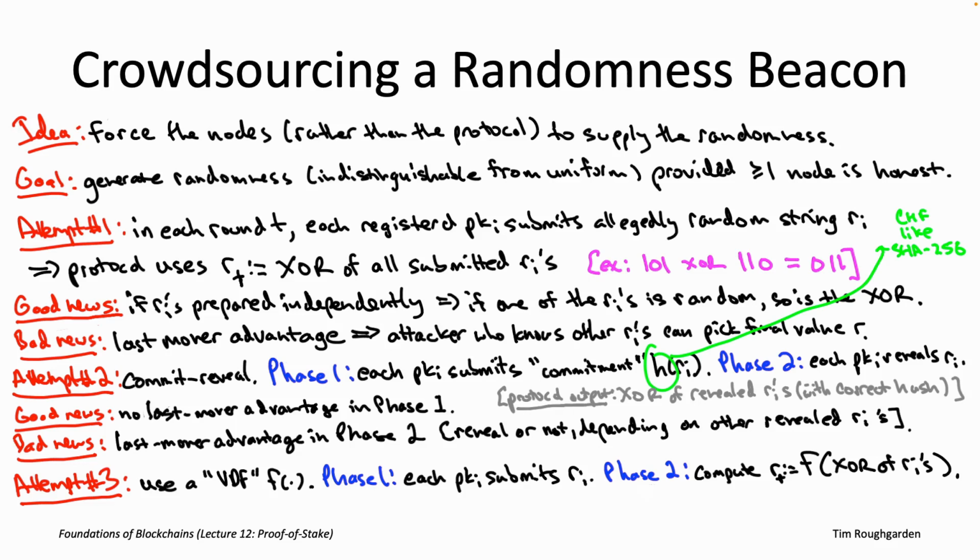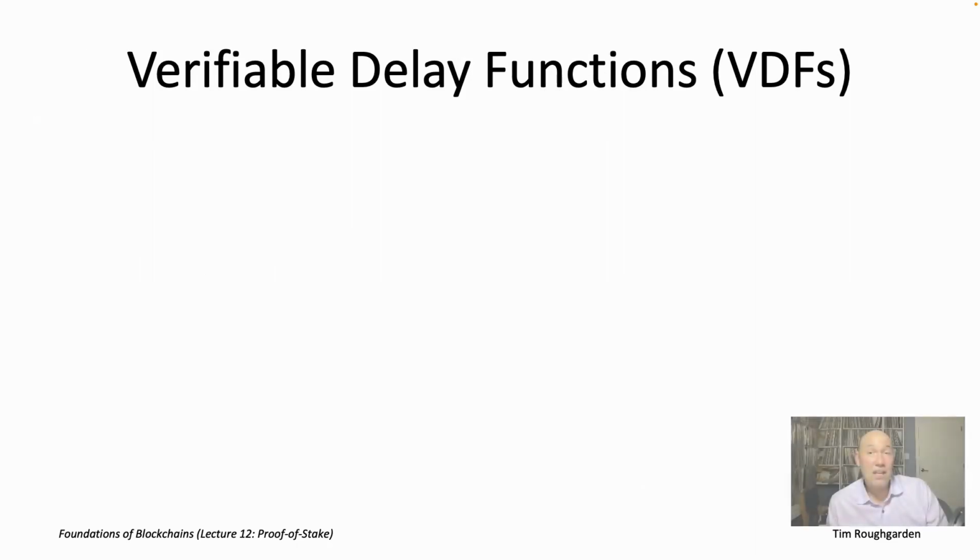So that should sound like a fatal flaw in this approach, until you remember something I said along the way, which is that if little f is cheap to evaluate, right? So with this attack, we were sort of using that assumption. We were assuming that the attacker, just in these last moments before the closing of phase 1, was able to try a zillion different possibilities for the output of little f. That's obviously only possible if it can evaluate little f quite quickly. So why not design little f so that it cannot be evaluated quite quickly? That then is one of the key motivating ideas behind verifiable delay functions.